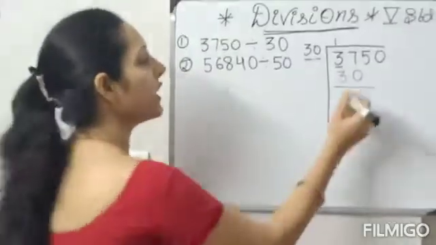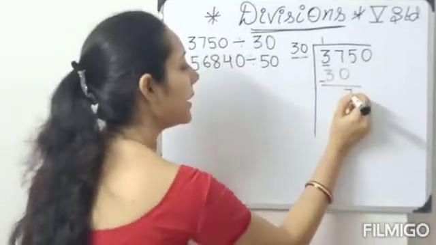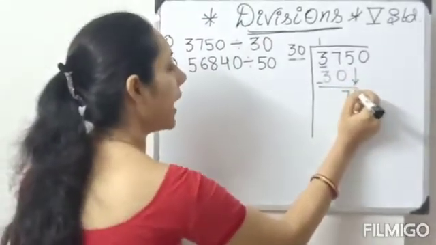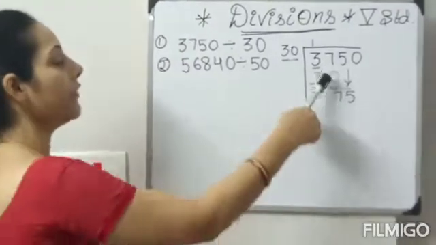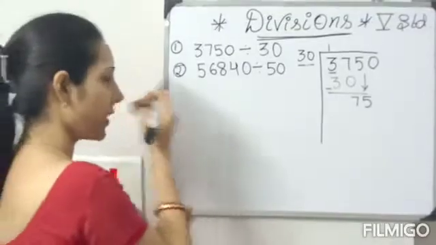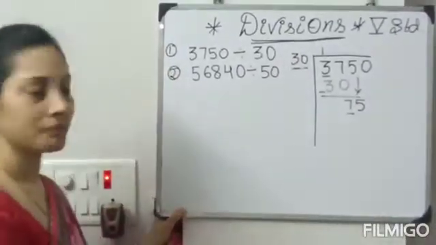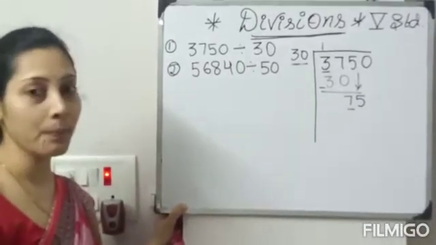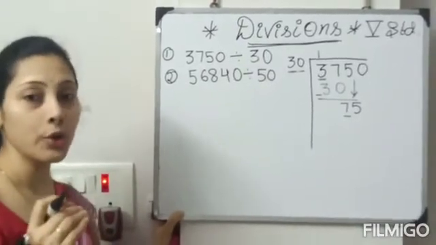See, now what is the subtraction? What you have to do? Subtraction. 7 minus 0, 7. And 5 you have to carry down. Very good. See, 7 minus 0, 7. 5 you have to bring down, 75. In the 3 table when 7 comes? In the 3 table 7 will come, students? 7 will not come. So you have to take the lower number. What you should take below?